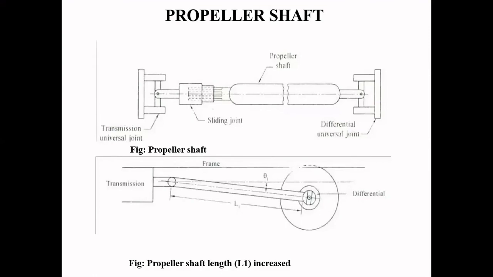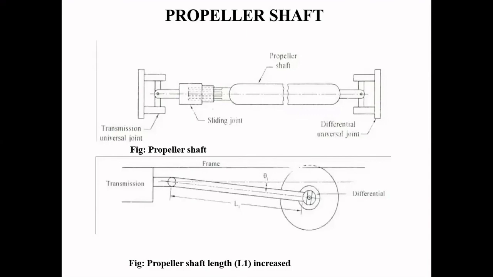Then what is the main function of this? Before we discuss how it works, we should see what the main function of the propeller shaft is, what it does. One point we understood: the propeller shaft connects the transmission main shaft to the rear axle main shaft. Remember, the transmission main shaft is the output shaft of the gearbox. The rear axle is the component which connects the two wheels at the front, the two wheels at the back, and whatever number of wheels the vehicle contains.